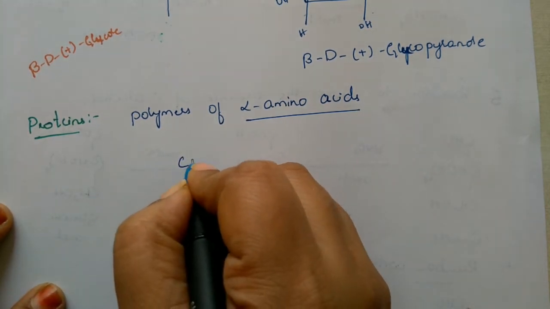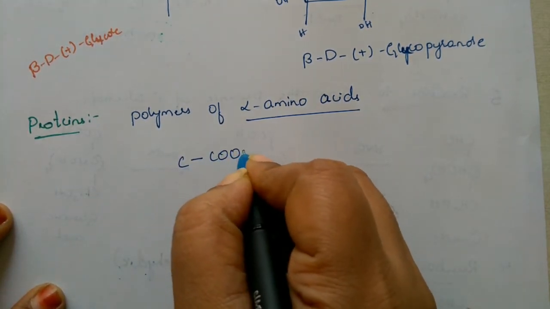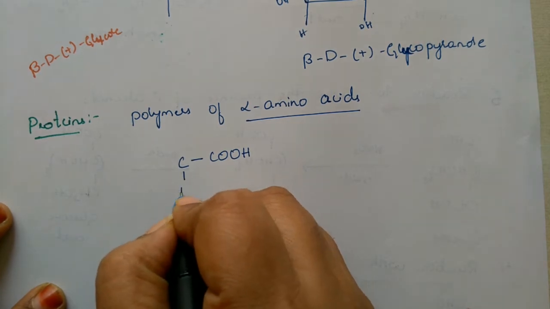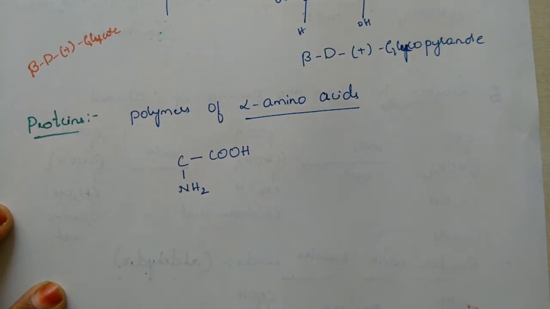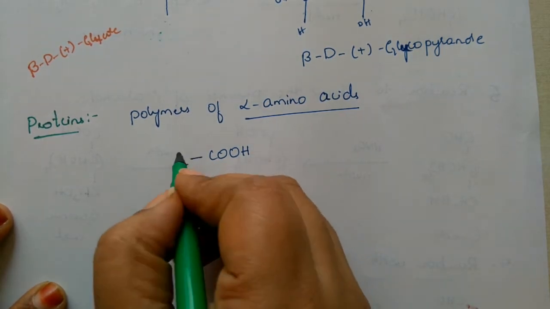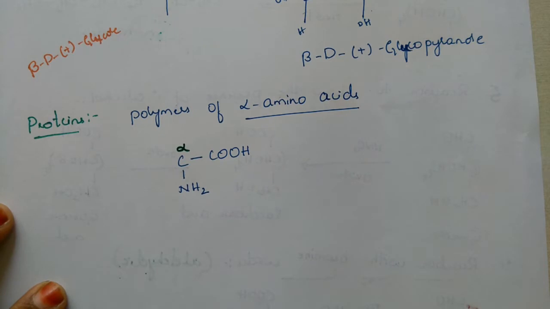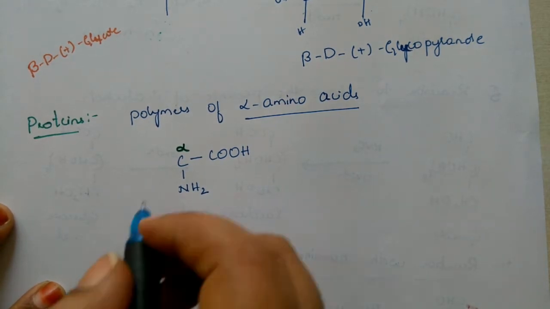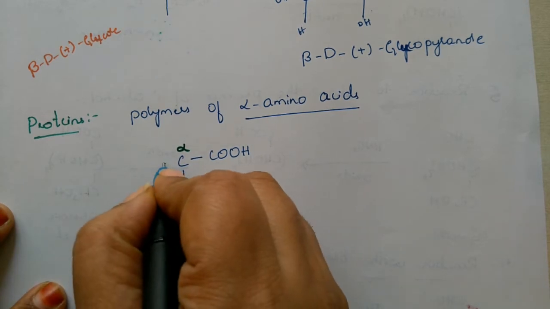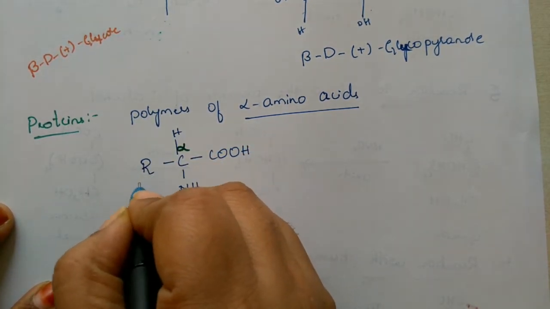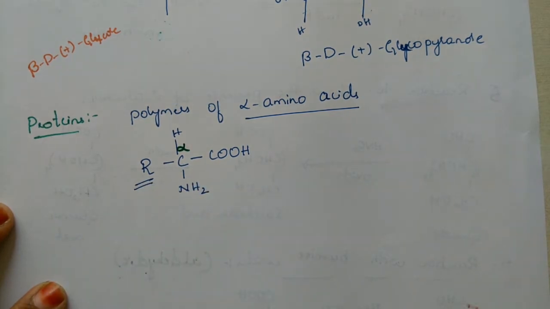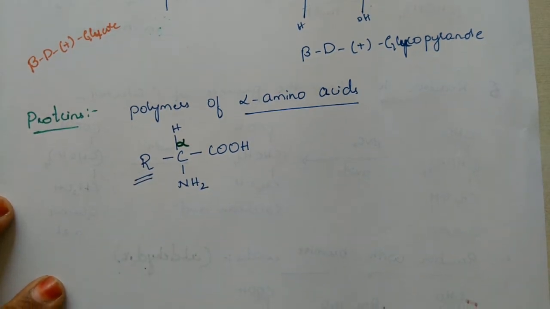So that is a carbon, with a carboxyl group, and to the same carbon an amine group is also there. Then it is called an alpha amino acid. This is the alpha carbon. To the alpha carbon an amino group is present. Then it is called an alpha amino acid. This alpha carbon is bonded to an R group. Based upon the R group, the amino acids are different.